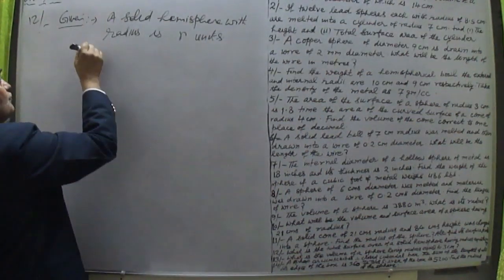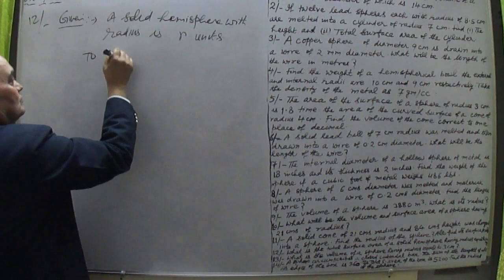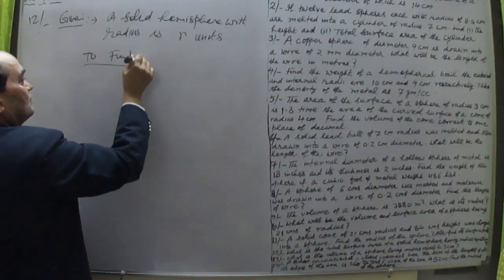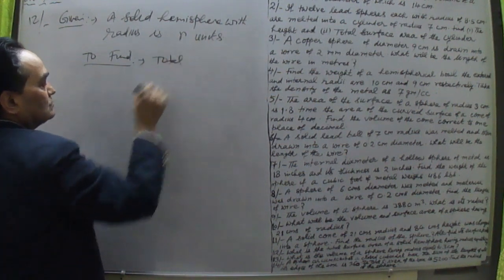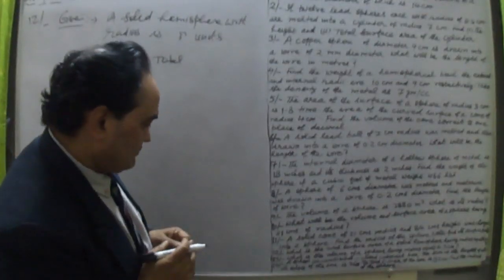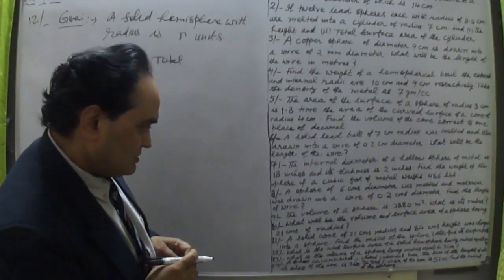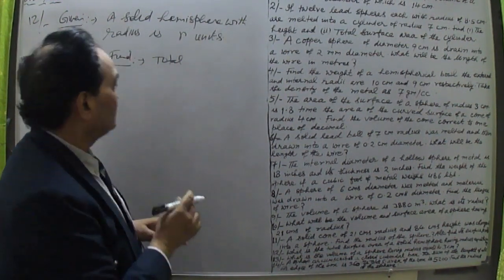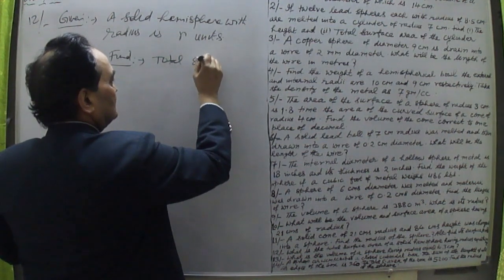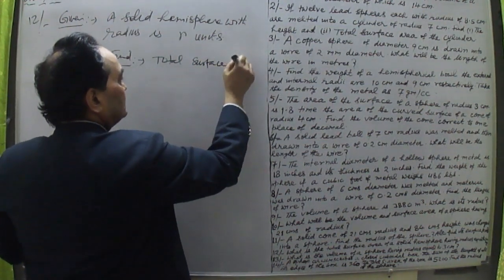Okay. To find here, what we have to find simply, we have to find the total surface area of the solid hemisphere, having radius equal to r. Find the total surface area. This is the required thing.